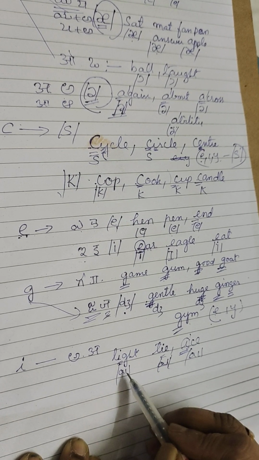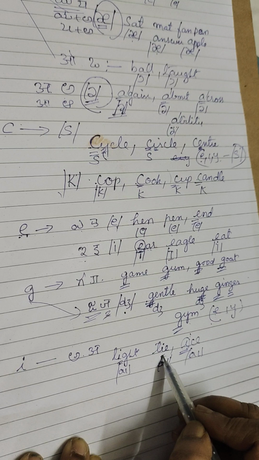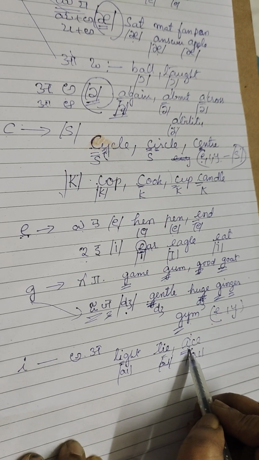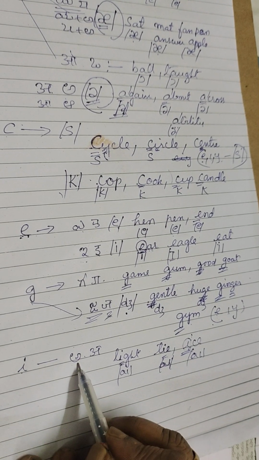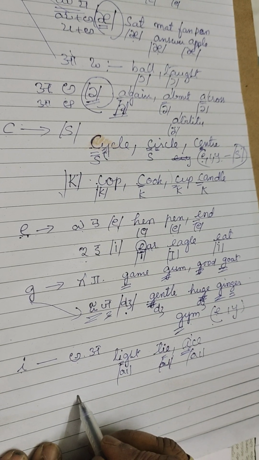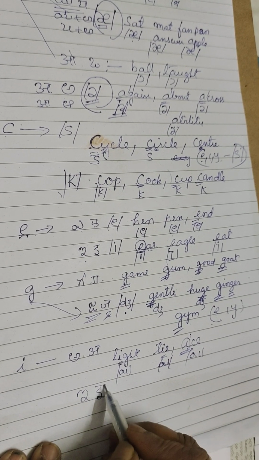So I produces this sound as well as the e sound.